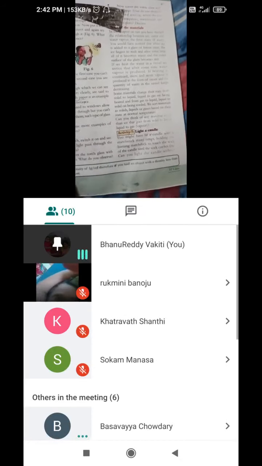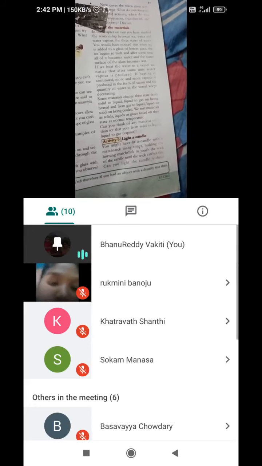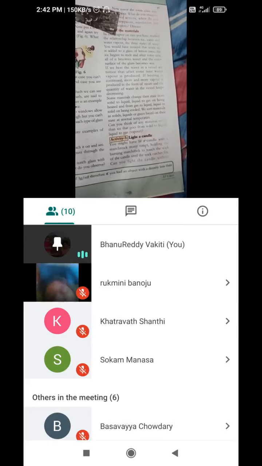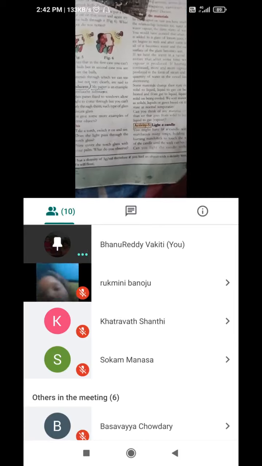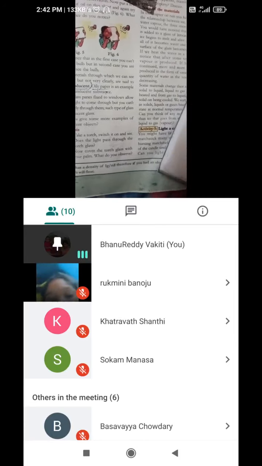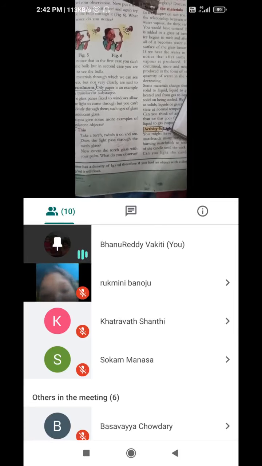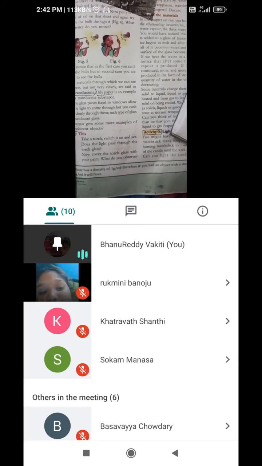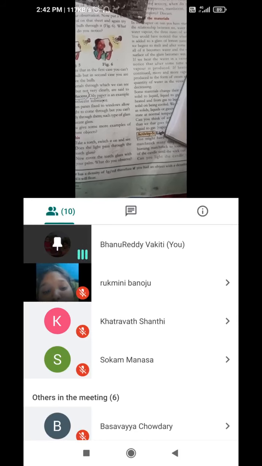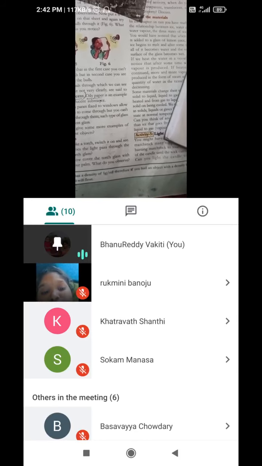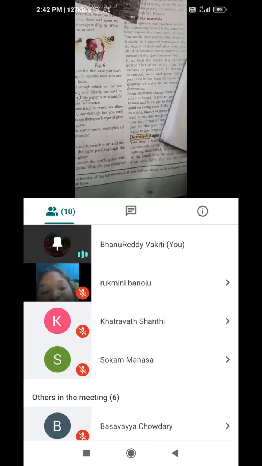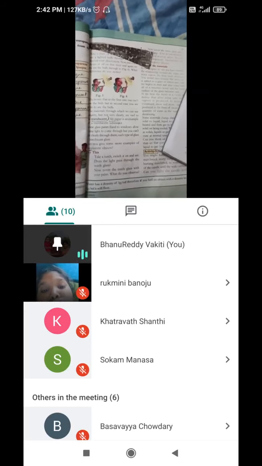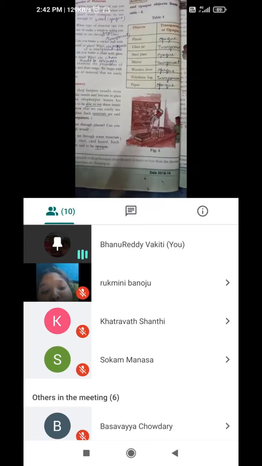Yes, next, states of materials. Here we took milk as opaque, and colored water as translucent. And water is transparent. All these are liquids we are considering. So here we got information about states of matter, liquid, solid, gas, from these materials according to transparency.